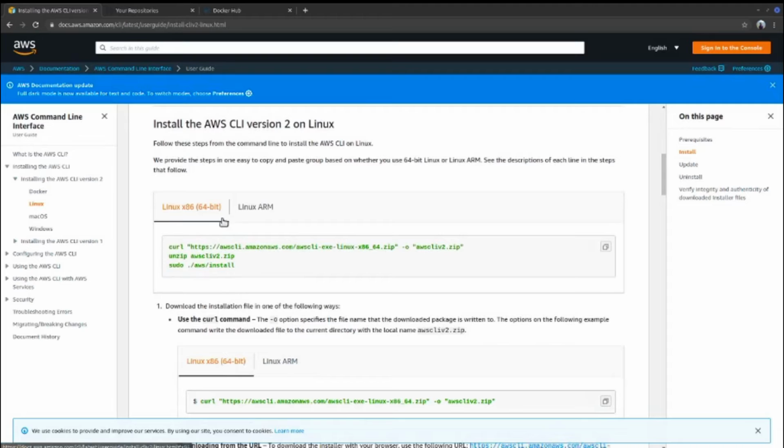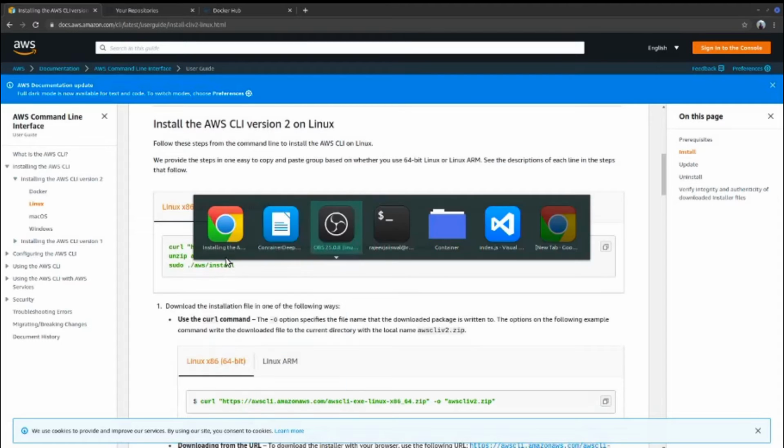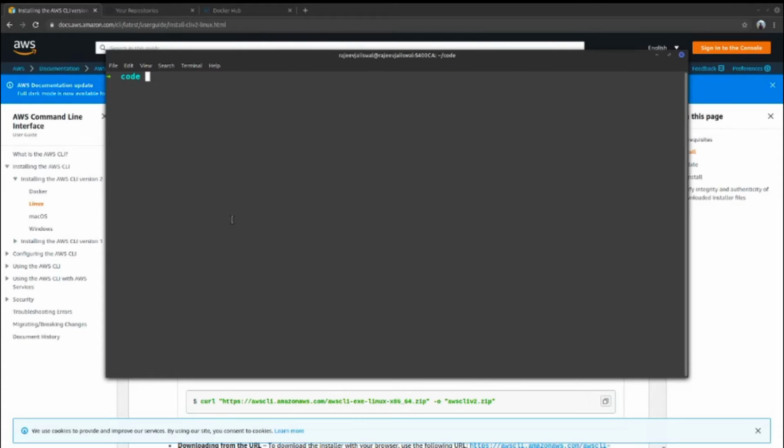Whichever flavor of Linux you are using, it's a 2-step process. Just go and do it and your deployment will be done. Once deployment is done, you just need to test it using aws --version, and you can see here the version is 2.0.